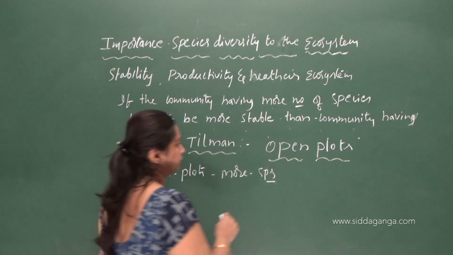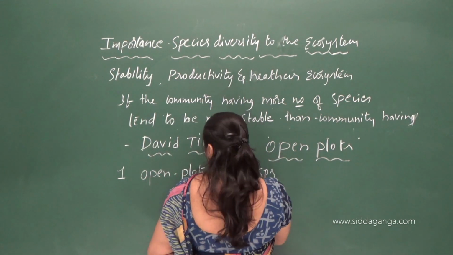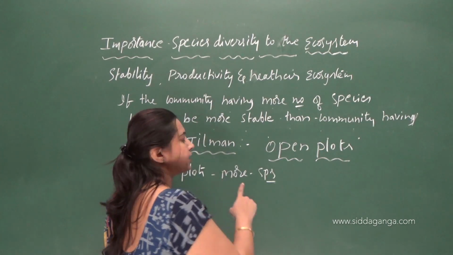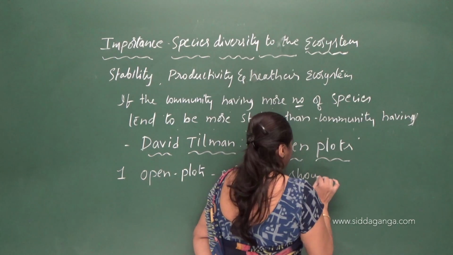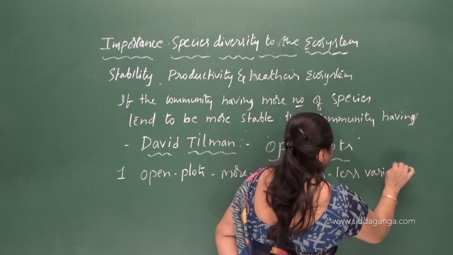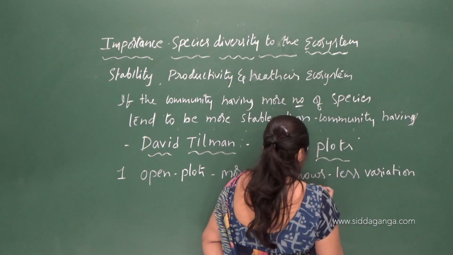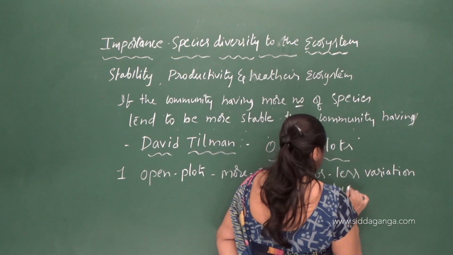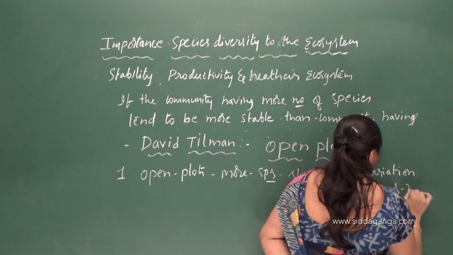So he conducted long-term experiments, and what he observed was that open plots with more number of species show less variation in productivity, less variation in productivity year to year.